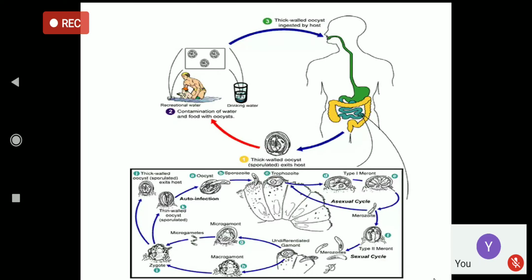So the oocyst is passed in the stool, and it is consumed. It releases the sporozoites. Sporozoites develop into the trophozoites, trophozoites into the merozoites, and then it enters into the sexual life cycle. The first generation merozoites develop the second generation merozoites when they infect the other epithelial cells. And these merozoites then develop the gametocytes, micro and macro gametes, which fuse to form the zygote, which develops into the oocyst. That is the life cycle of Cryptosporidium parvum.